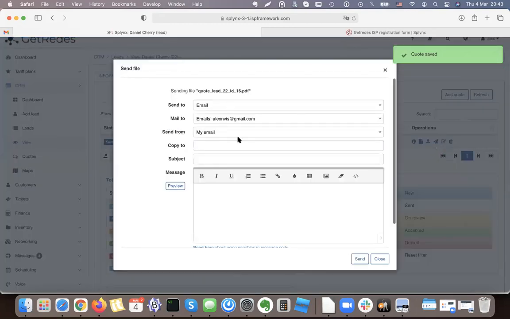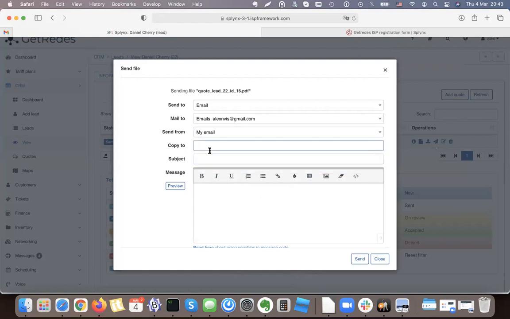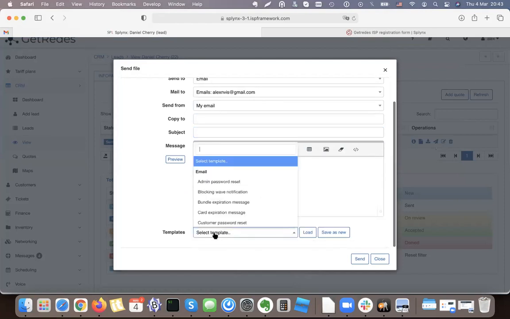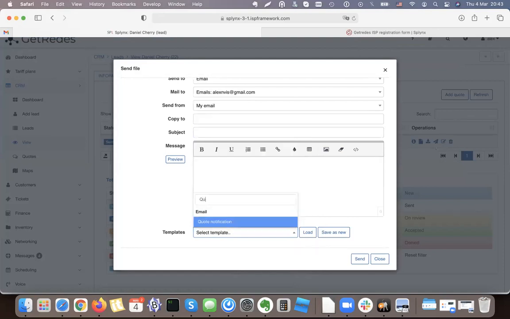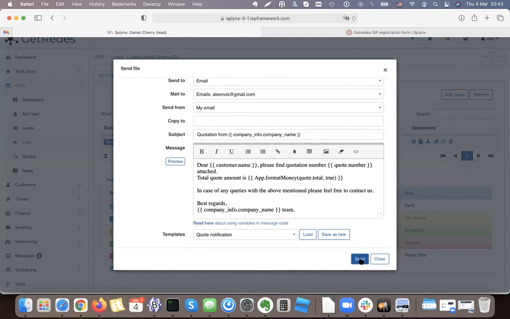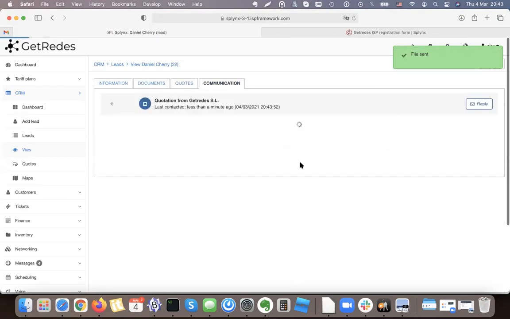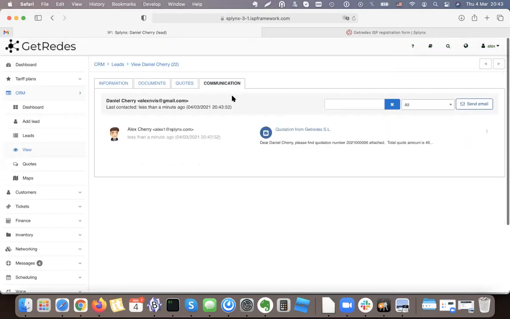I can use my sales email. As you can see, there is a selection, send the system email or sales, because I have my email connected through IMAP. So I'm sending my communication is done through my sales email. Let's go here, choose quote notification and send it. So I'm sending it to customer. And as you can see, all my communication with the customer is stored here inside my communication tab. And the customer can answer and can accept it.